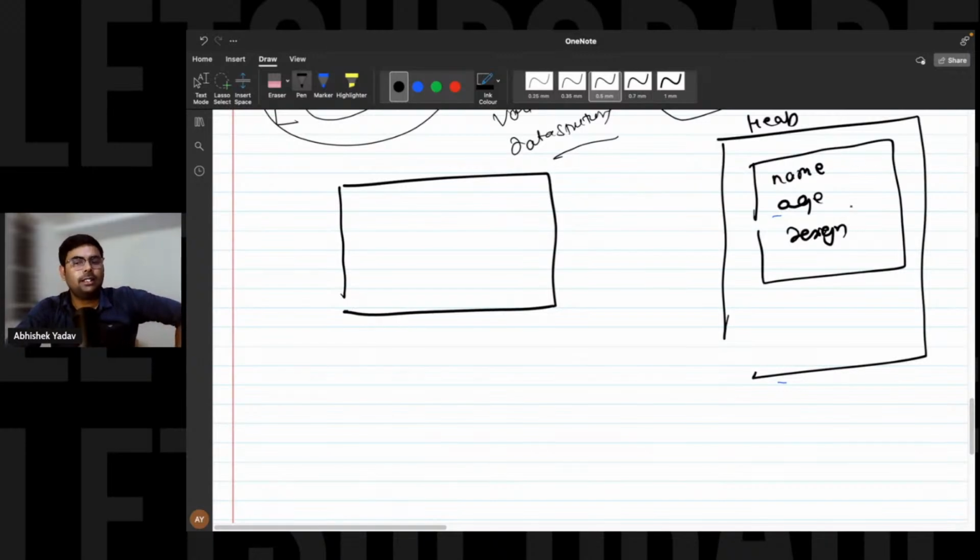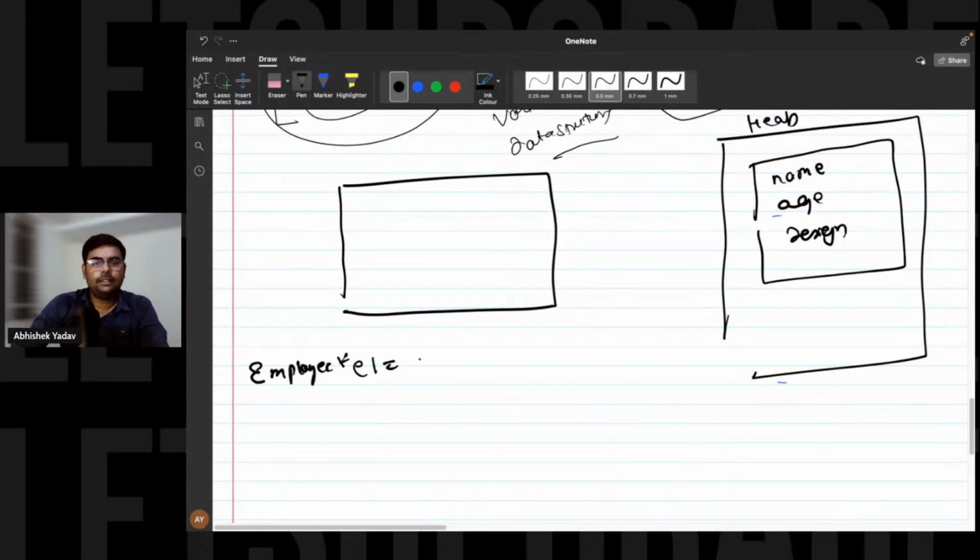By default, it stores the garbage value. After that, what you have done, this one here, right? This is the memory allocated for the object, that is E1 employee star E1 is equal to new employee here, right? So this new keyword will go allocate memory inside the heap, and after that it will return the starting address.